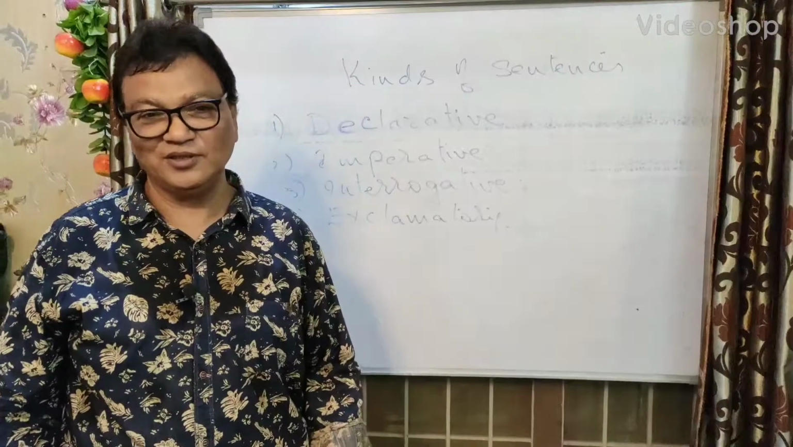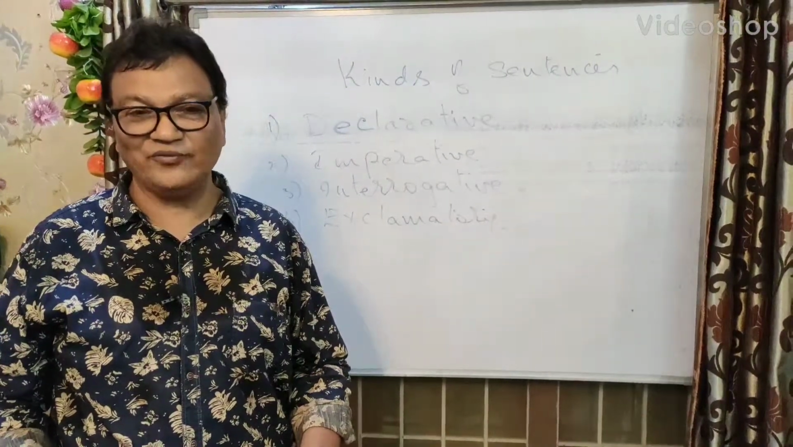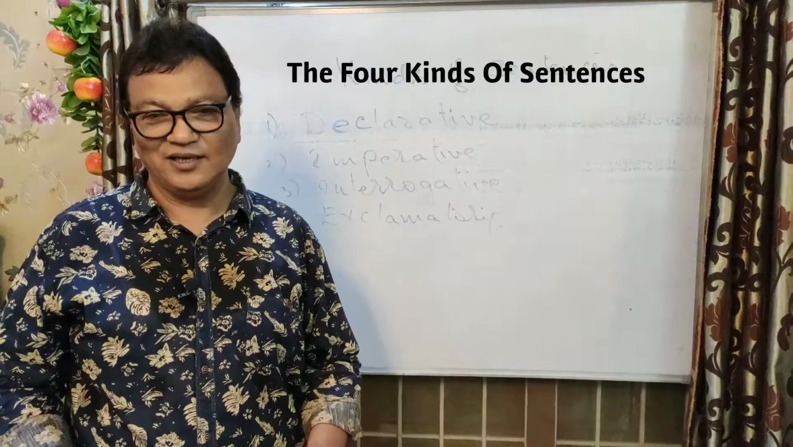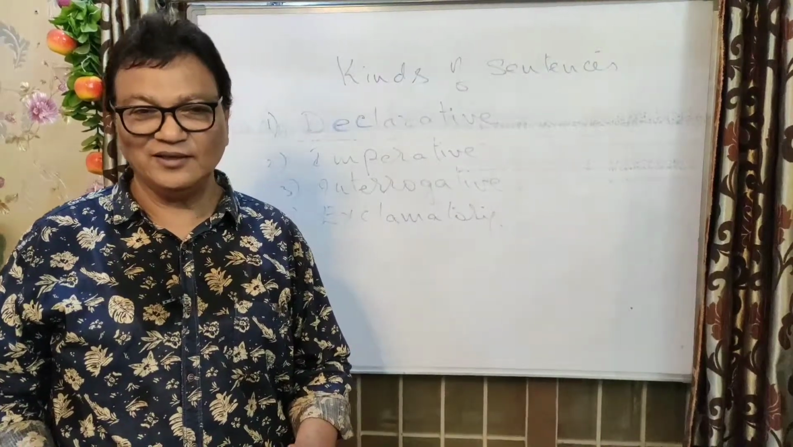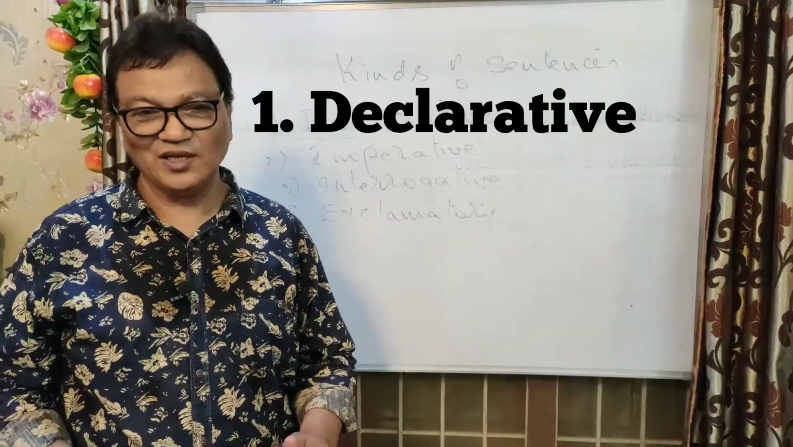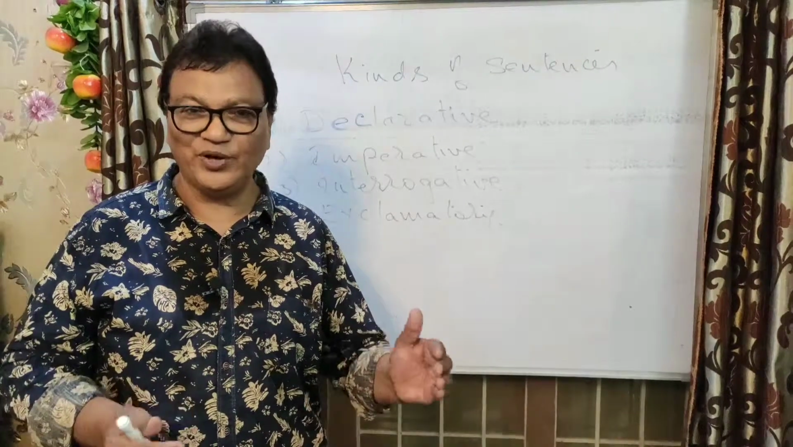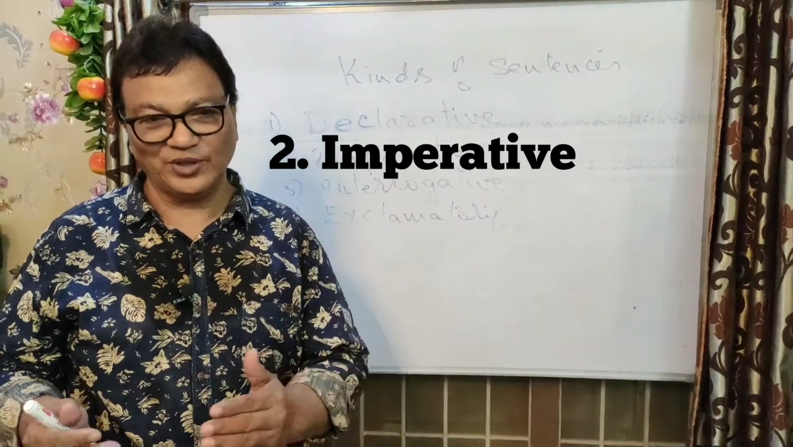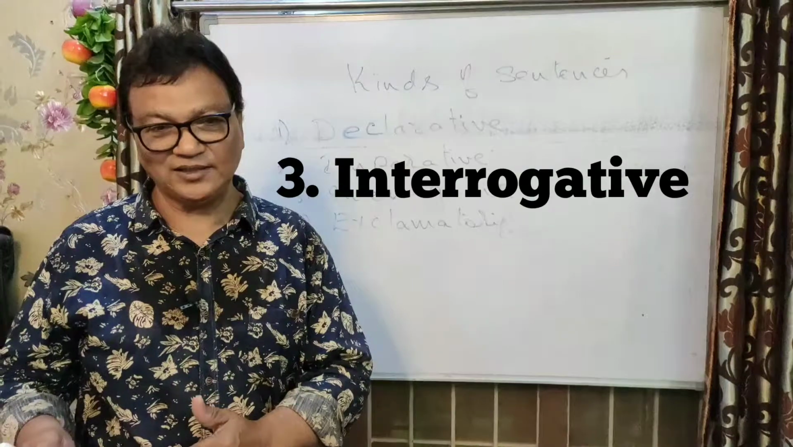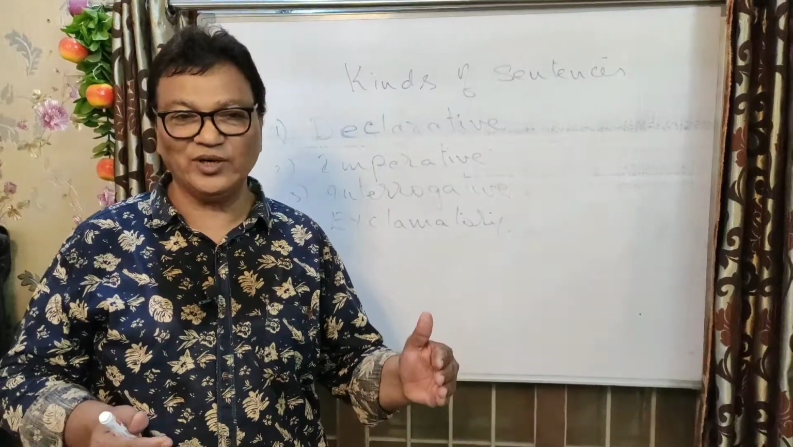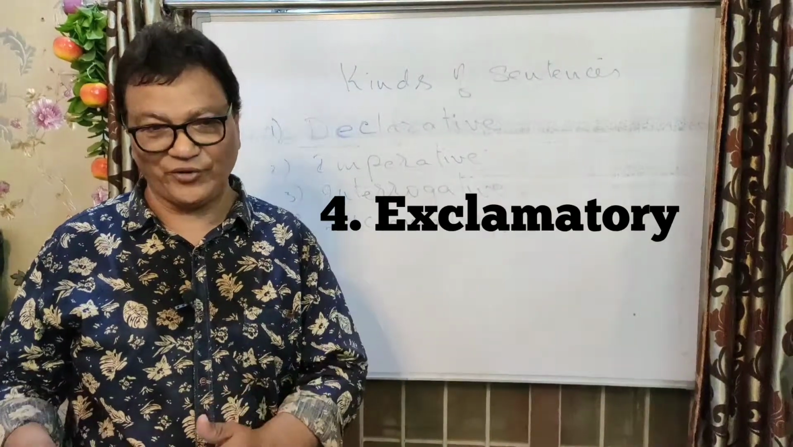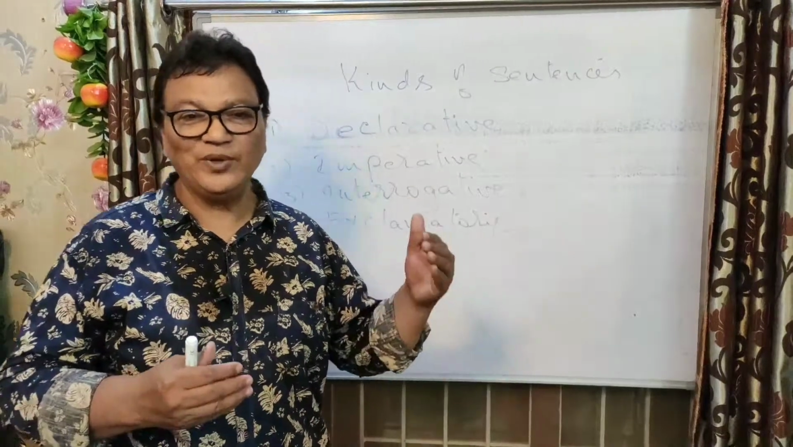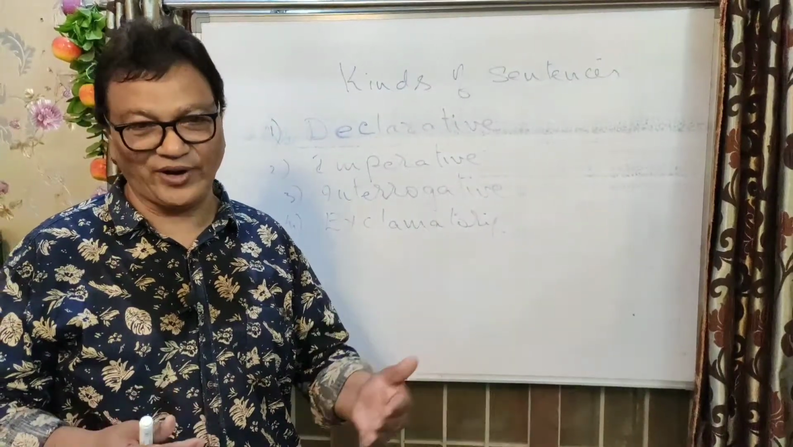Explain about the 4 kinds of sentences. Number 1, declarative. Number 2, imperative. Number 3, interrogative. And the last one is exclamatory. So let me explain about declarative.